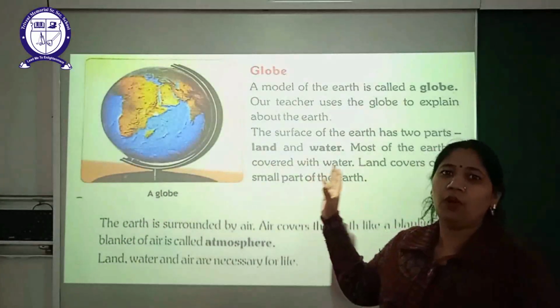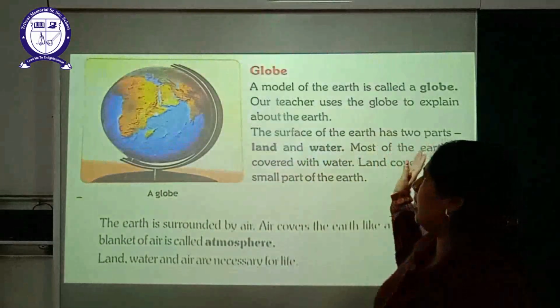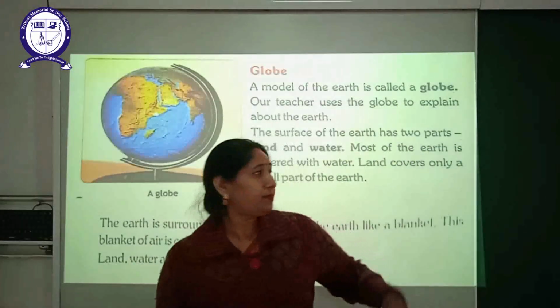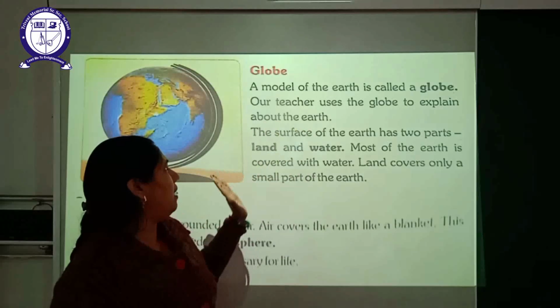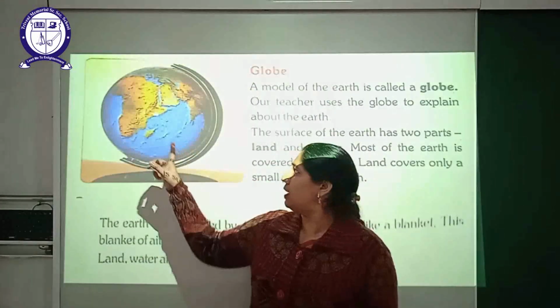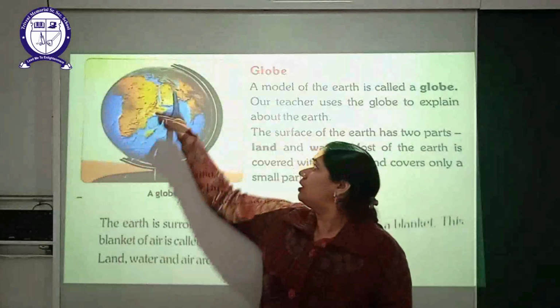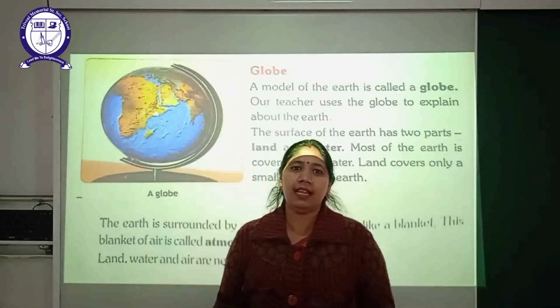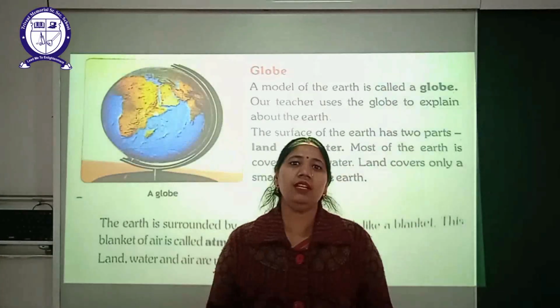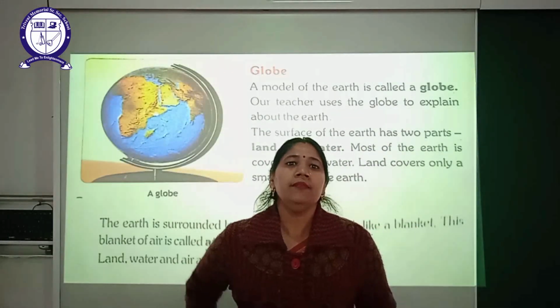Globe. What is a globe? A globe is a model of the earth. Our teachers and we use the globe to explain our earth, because the bluish part shows water and the yellowish or greenish part shows land. So our earth is made up of two parts: number one, water, and number two, land.